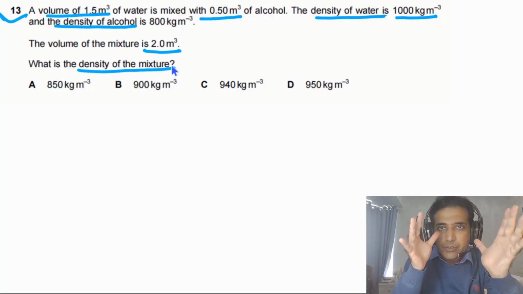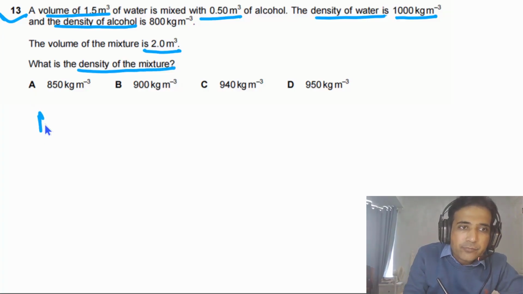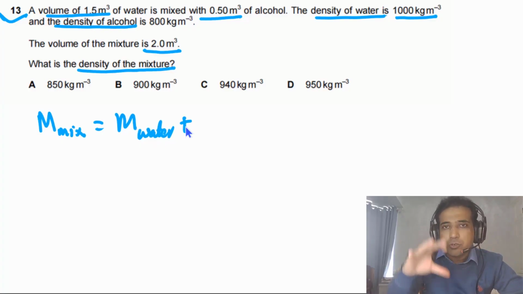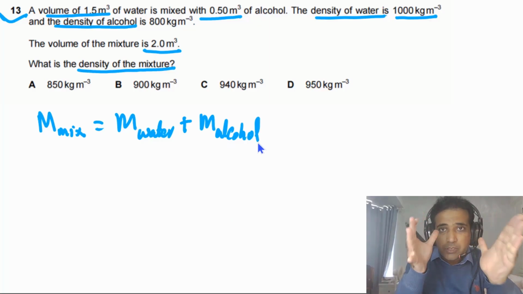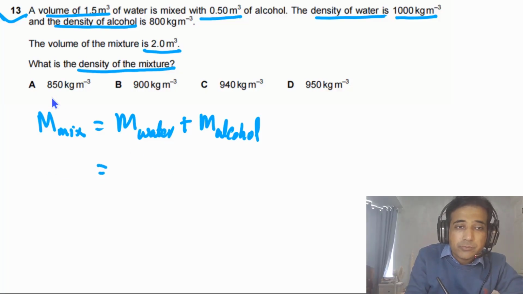In this case we need to understand what is conserved, what will remain the same, and that is the mass of the mixture. The total mass has to be equal to mass of water plus mass of alcohol. This is the main thing you need to understand: what is conserved. The mass of the mixture we can write in terms of density and volume, because we need to calculate the density of the mixture. We can say density of the mixture times volume of the mixture.